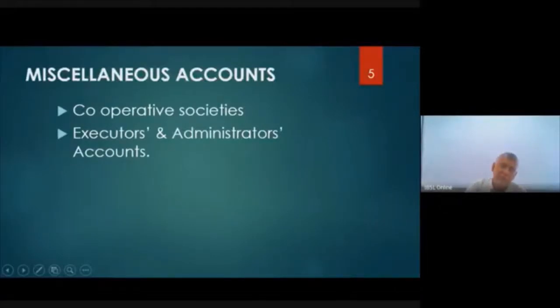Administrator is a person who will look after the properties and money belonging to a person who had died without a last will. Now the difference between these two is, here is a last will, here there is no last will. Okay, we will, when we come to that, or else I will tell you now, right? Now, why do people write a last will?